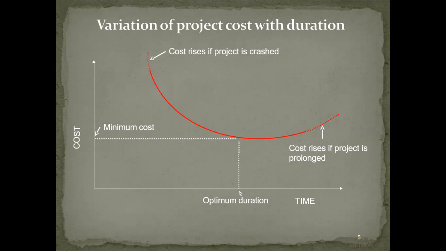In most cases, the cost of an activity will vary to some extent with the amount of time consumed. So sometimes the activity varies and the cost varies with the time. The cost of the total project, which is the aggregate of the activity costs, also depends upon the project duration. This is the important point.